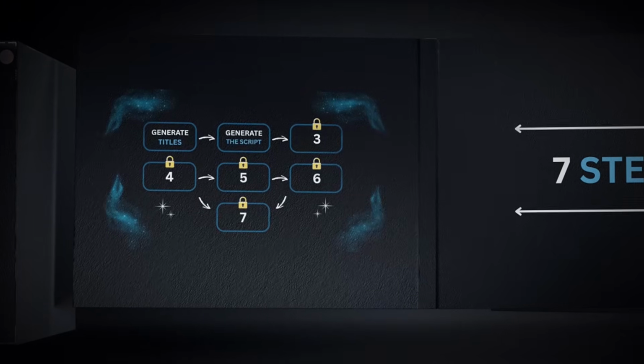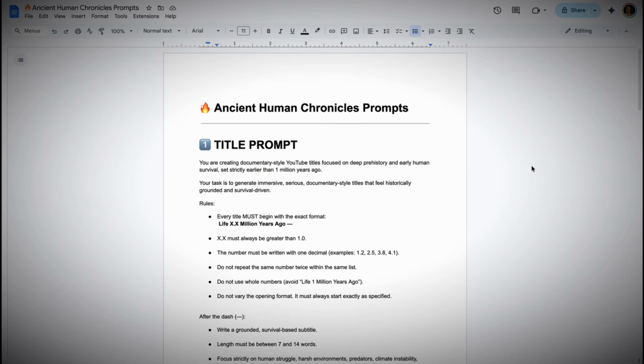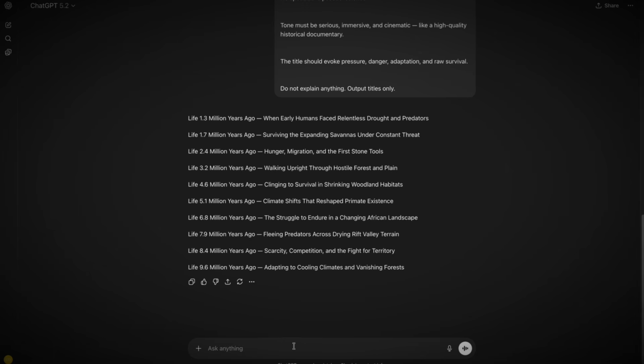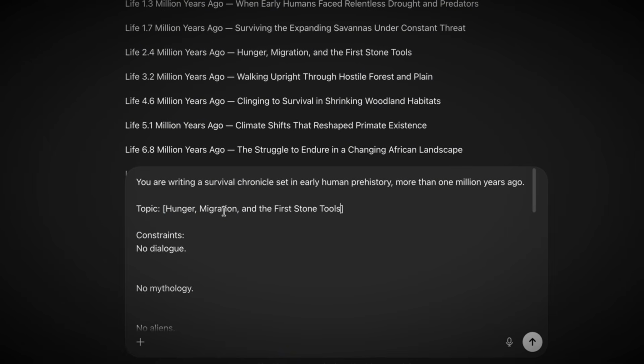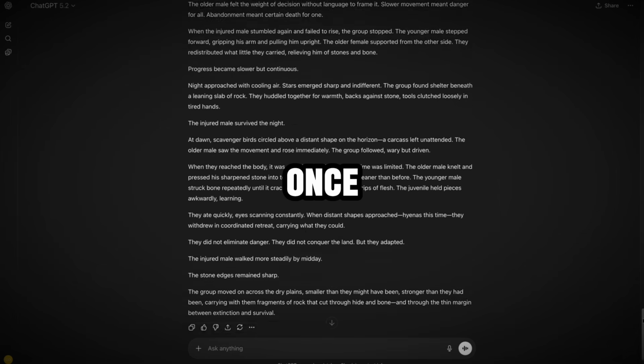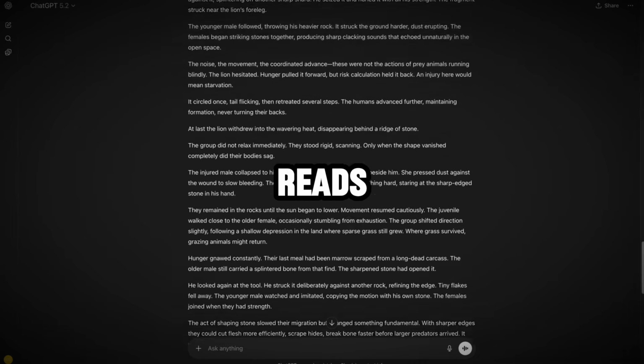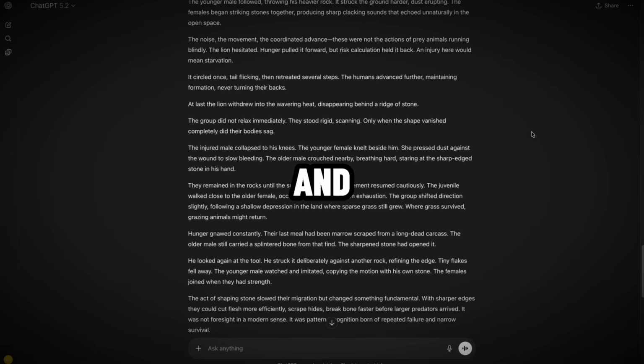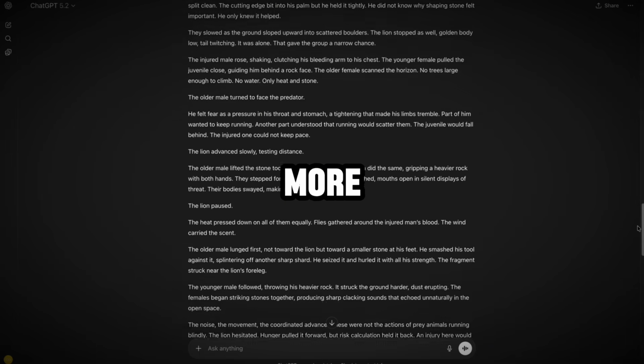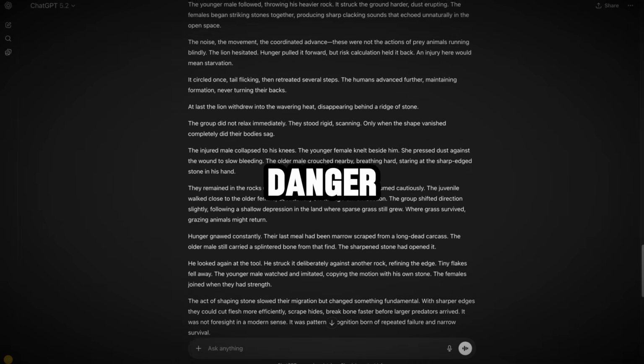Step 2. Generate the full script. Go back to the document, copy the story prompt, paste it into ChatGPT with your chosen title and desired video length. Generate the full script. Read it once. Does it have real stakes? If it reads like a boring textbook, hit regenerate and tell ChatGPT, add more emotional tension. Make the danger feel real.